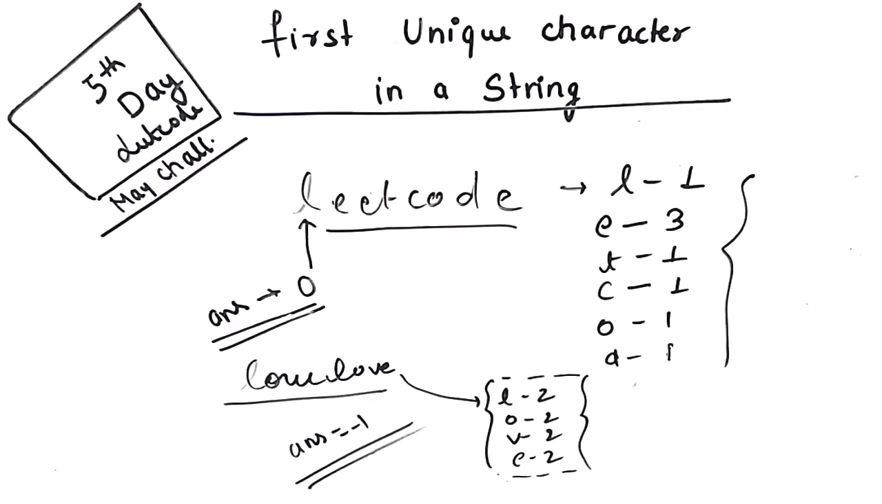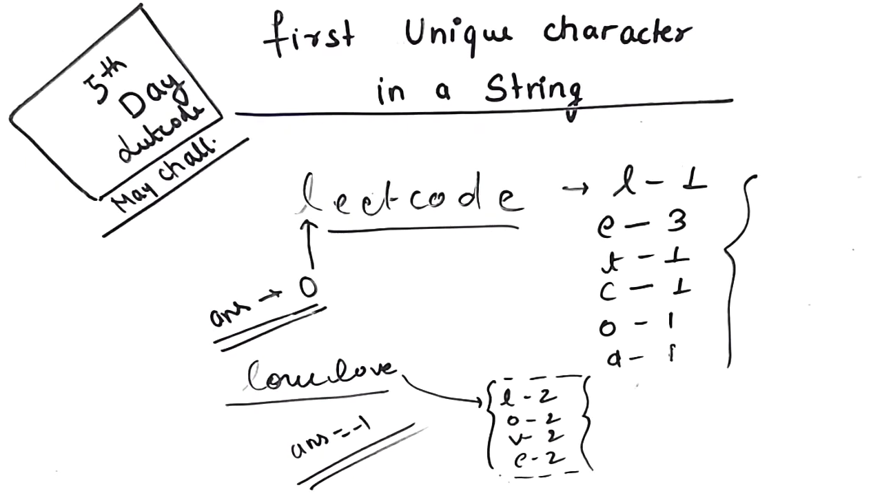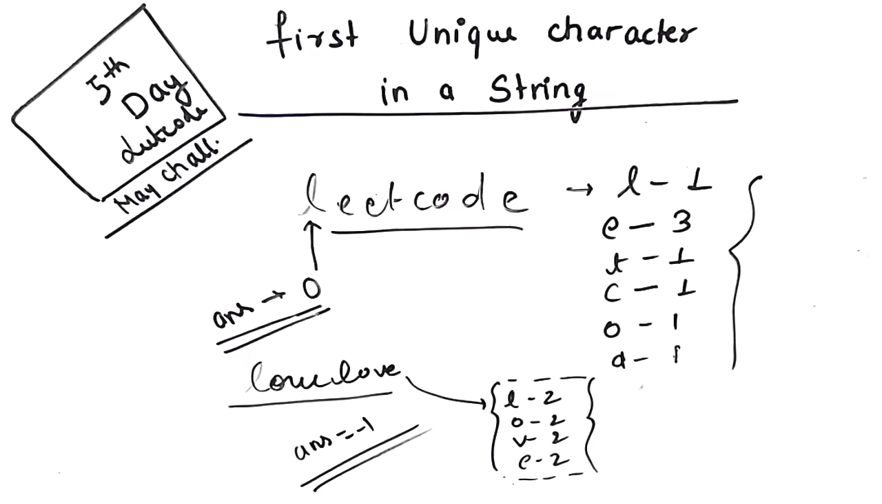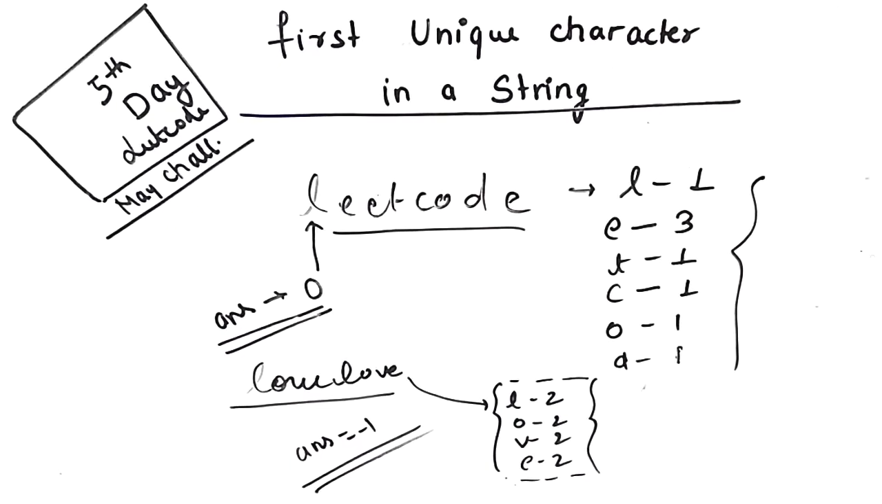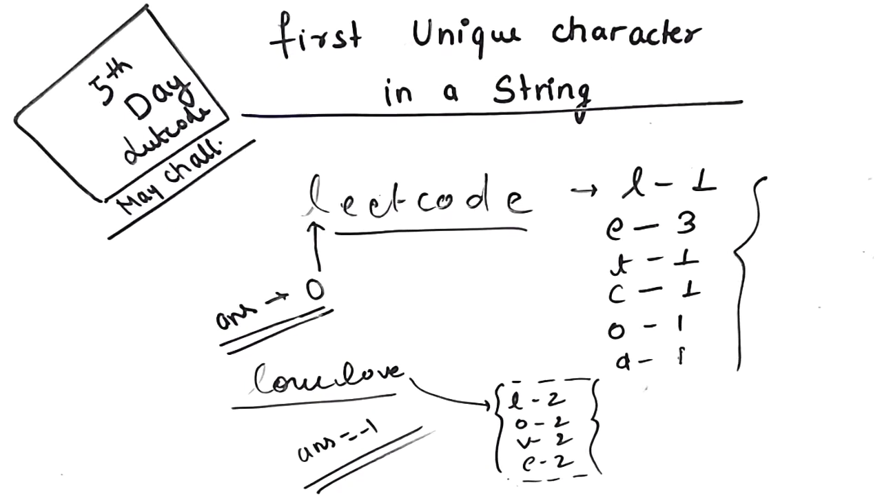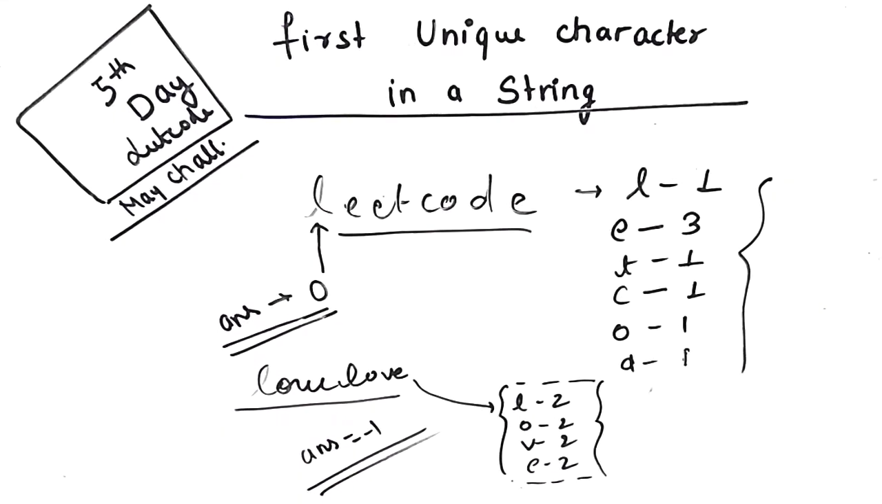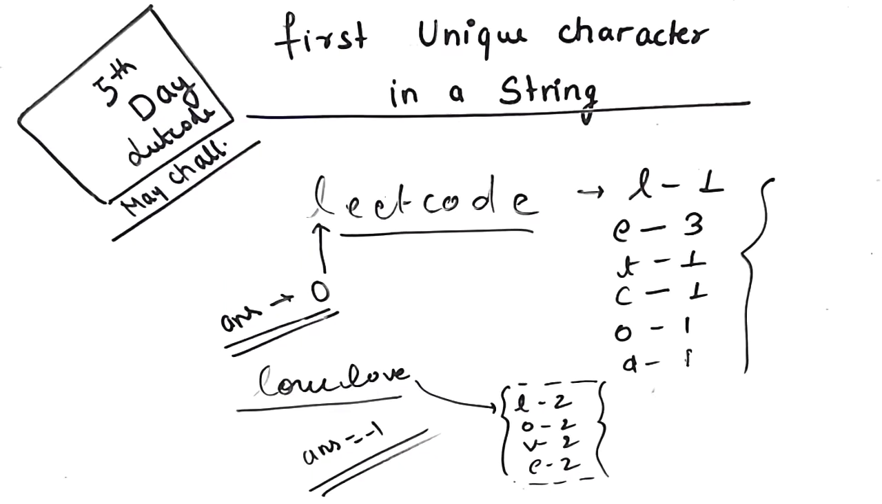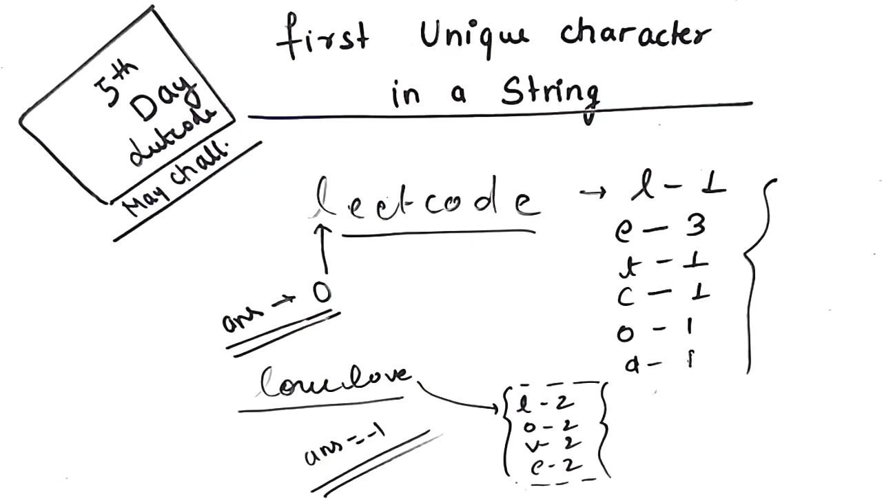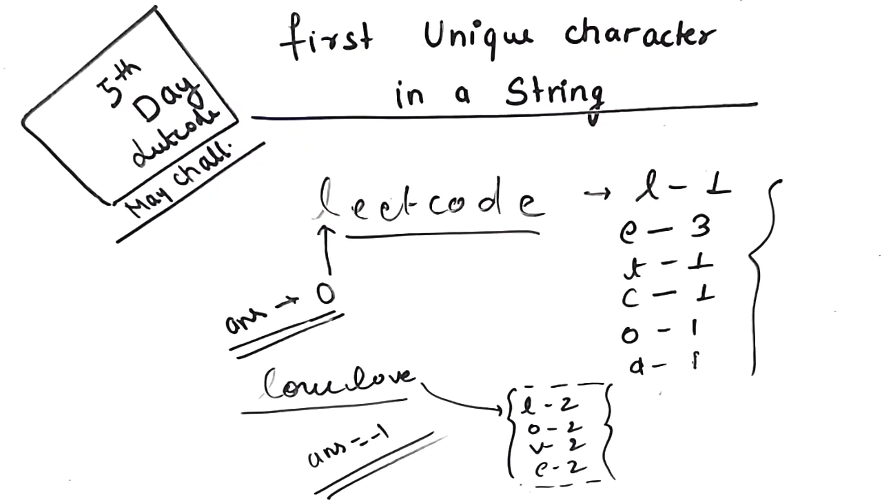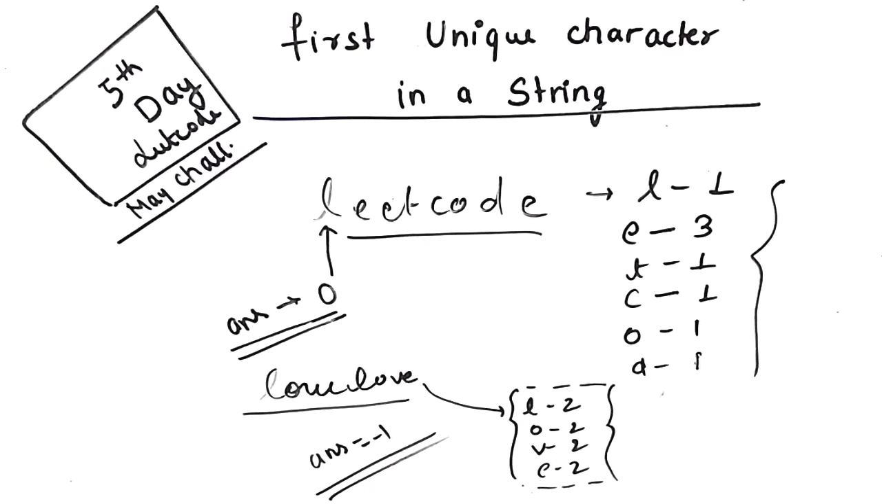So hello everyone, today we are going to see one problem from the LeetCode May challenge, and the problem name is first unique character in a string. What the problem says is that you are given one string and you have to find the index of the first unique character in the string. So what do we mean by a unique character? A unique character is a character which occurs in a string only a single time.